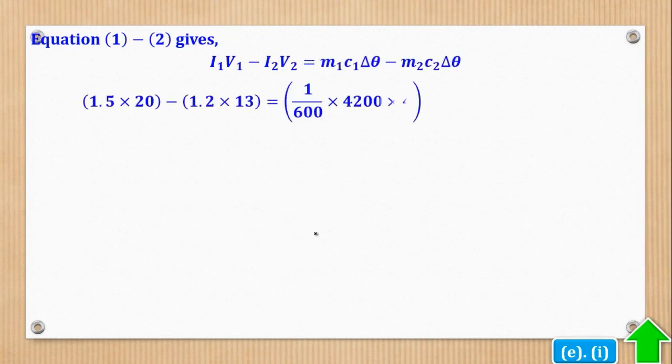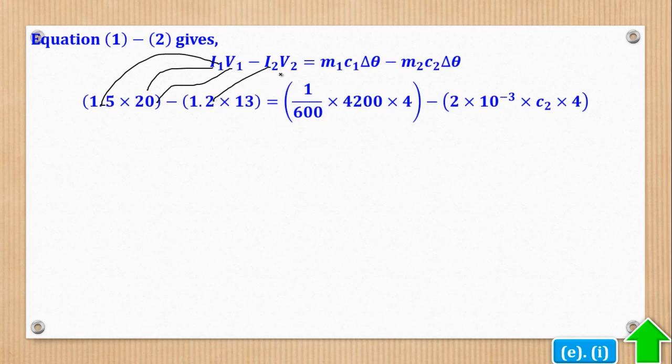Then I'll substitute: I1 is here, V1 is there, I2 is there, V2 is there, M1 is there, C1 is there, change in temperature is that, M2 is there, C2 is what they want, change in temperature is that. My aim now is to look for a way of making this the subject.